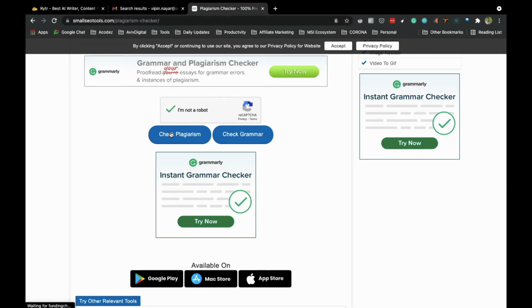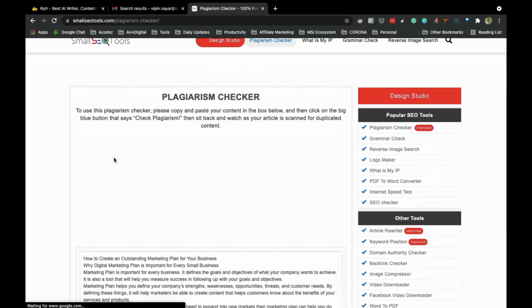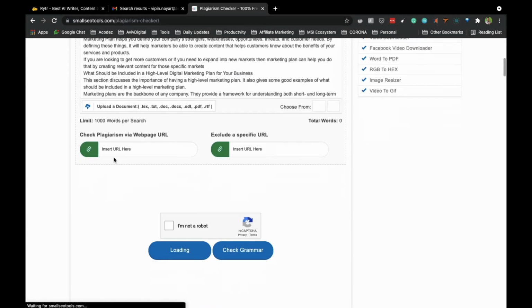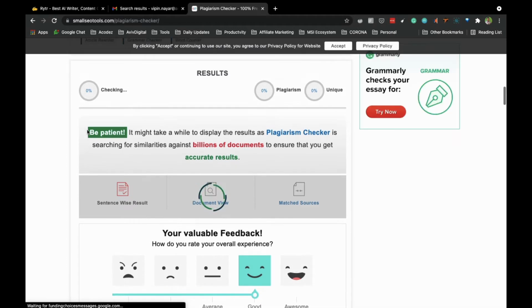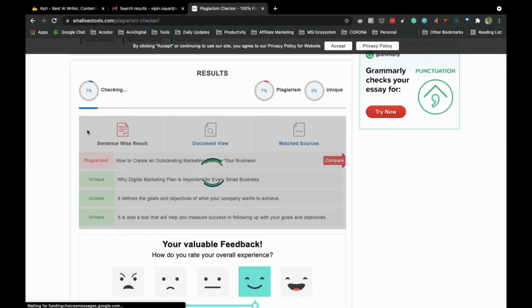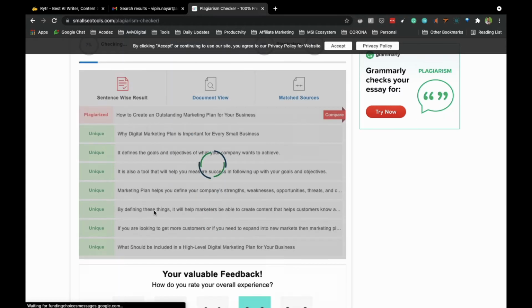Now let's say, so now they are checking plagiarism, and this is a free tool, a small SEO tool. That's not that much perfect. When I go and look for the complete one on my Copyscape, I usually get 100% unique content. So the best thing is the main content we have written is completely plagiarism free.